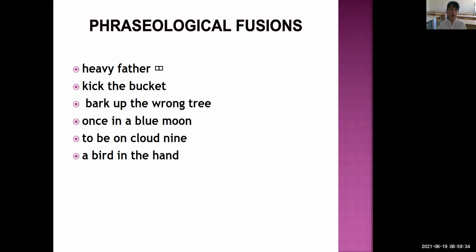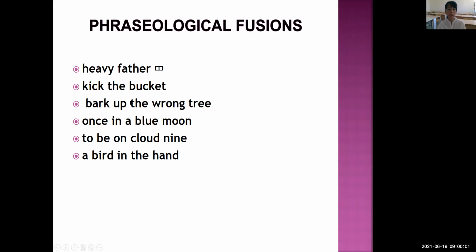For example, heavy father. As you see, the structure of this phraseological fusion is adjective plus noun. The next one, kick the bucket.